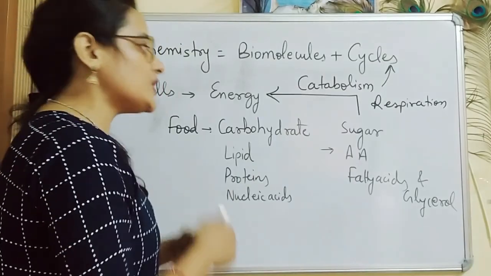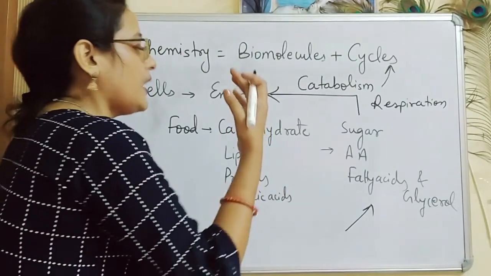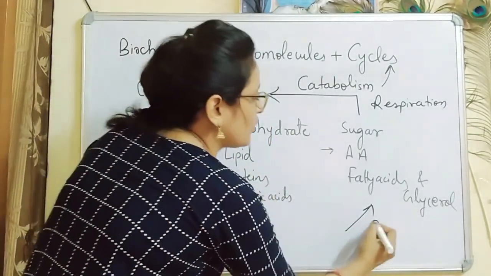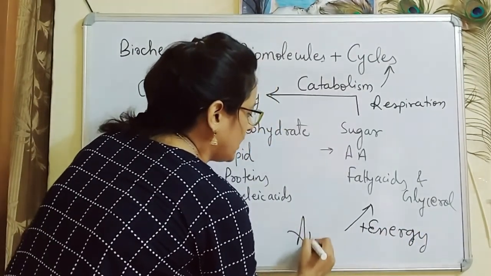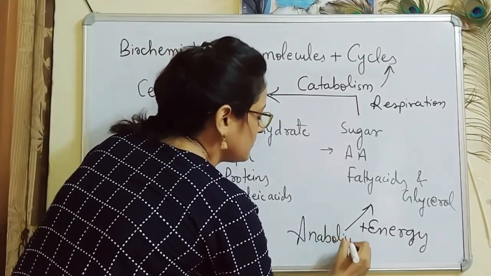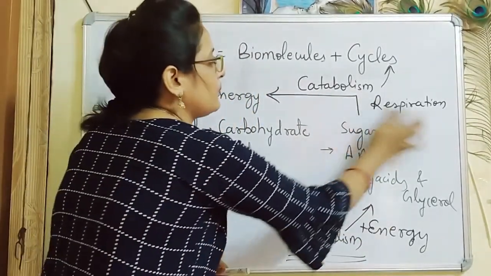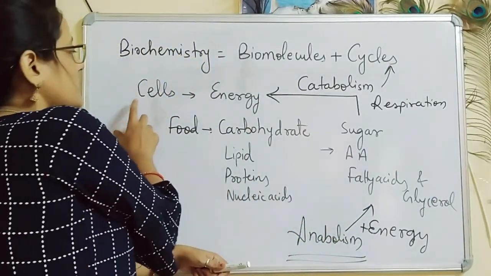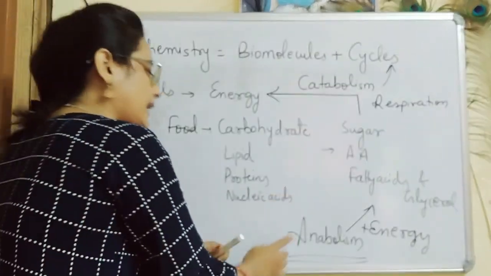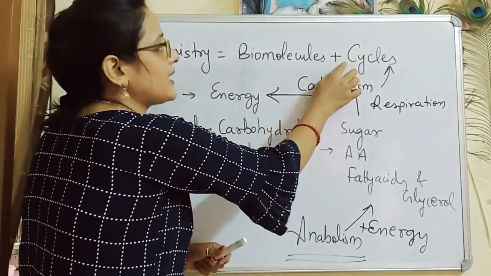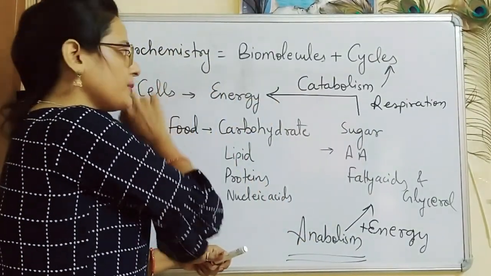The processes which help in production of these simpler molecules, some special types, inside the cell by the use of energy are called anabolism. Anabolism is also an example of the cycle which deals with biomolecules, which we will learn under biochemistry.